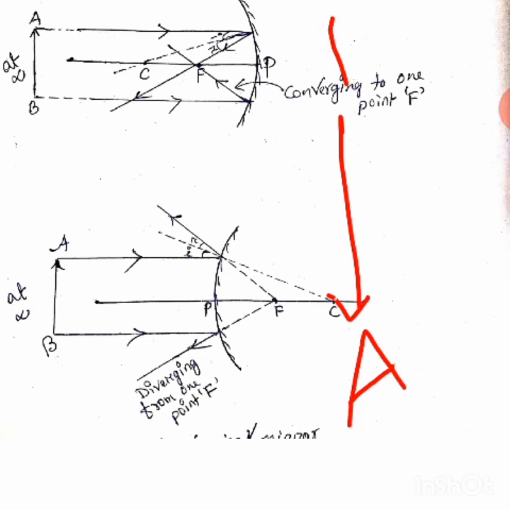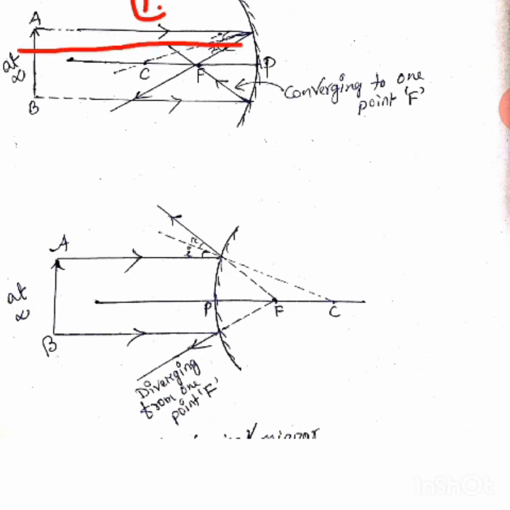Clear? Now this object is where? At infinite distance. That's why any ray that is coming from that object, like AB, from the point A, this ray is coming. You can draw more rays from here, from here also. It's up to you. You can see the book, page number 162. In that book there are 4 rays given, you can see and understand.